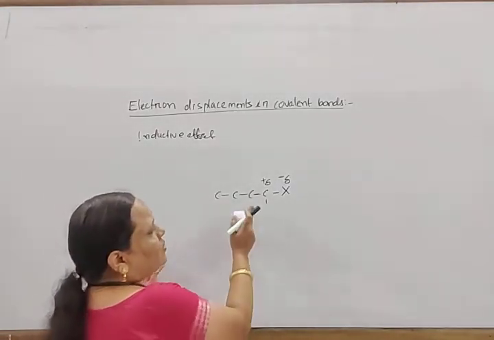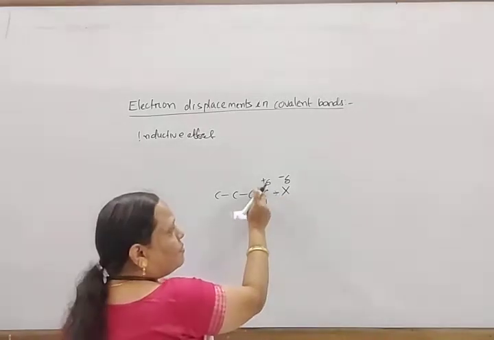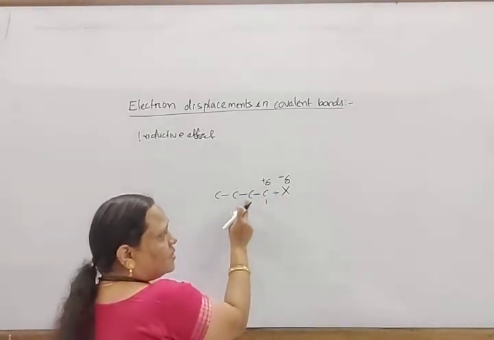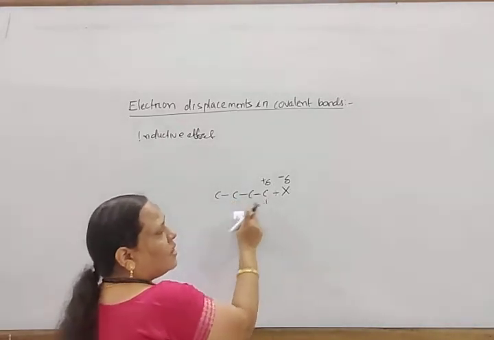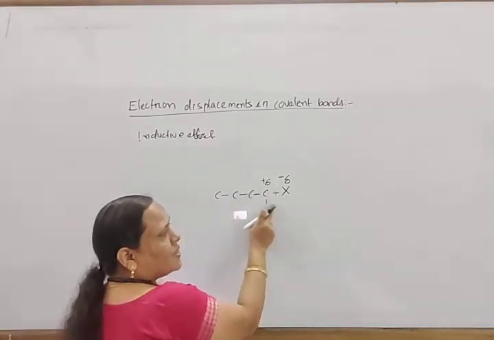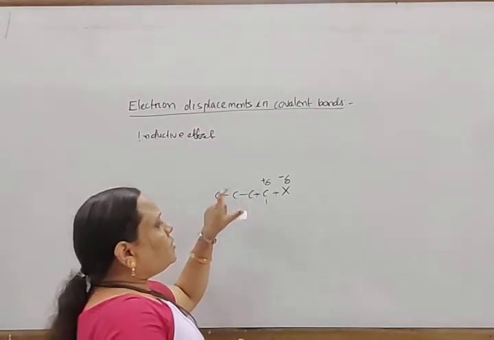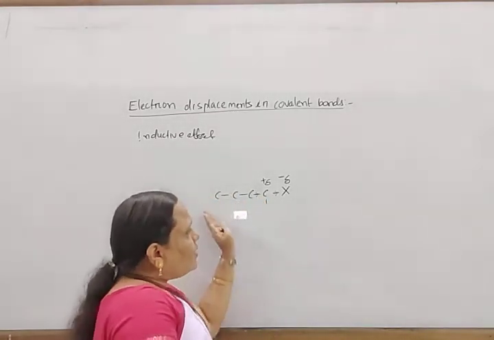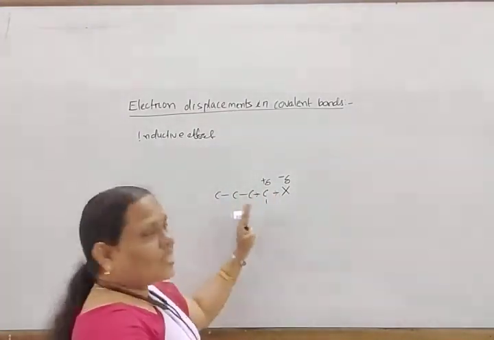In this way, the displacement of electrons first takes place from here to here, and to compensate this, the next carbon releases electrons towards this carbon. The total shift of electrons does not take place, only a partial shift.